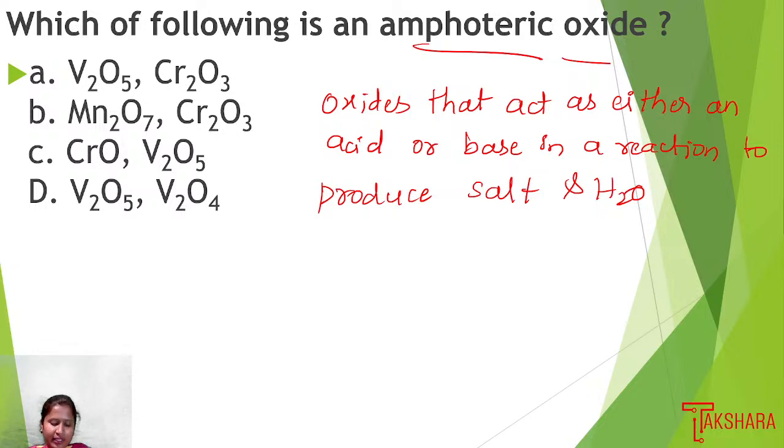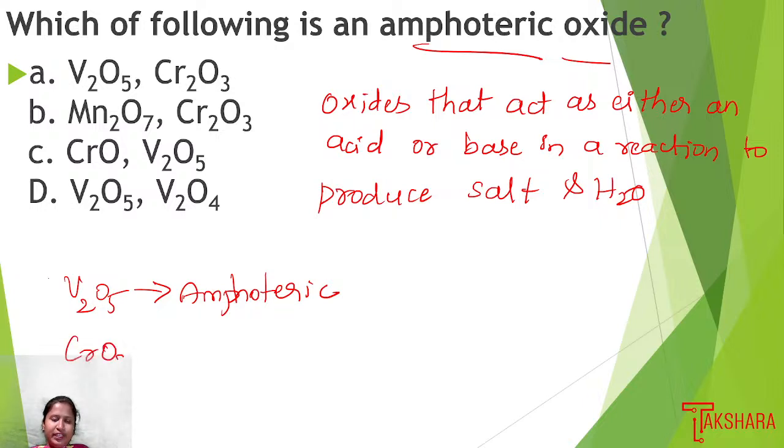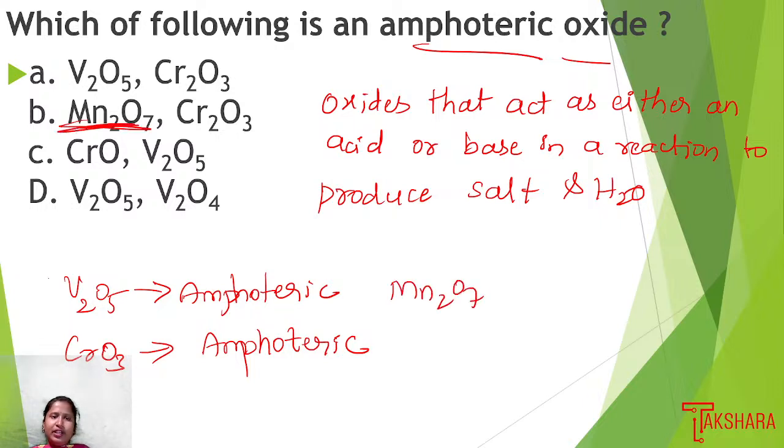Okay, so this we call amphoteric oxides. Here the first option is vanadium pentoxide and chromium oxide. V2O5 is amphoteric in nature. Next, Cr2O3 is also amphoteric in nature. If we come to Mn2O7, it is not amphoteric, it will act only as an acid, so it is acidic in nature.